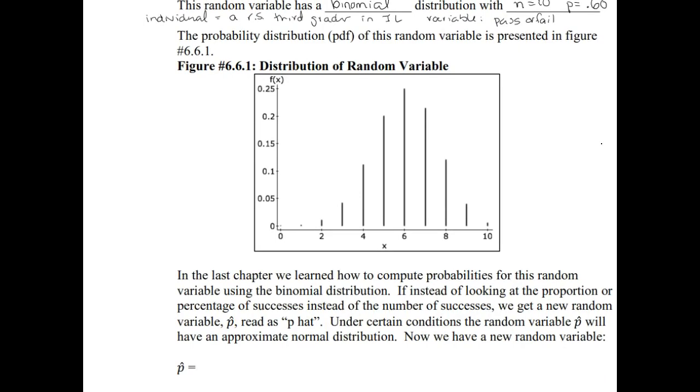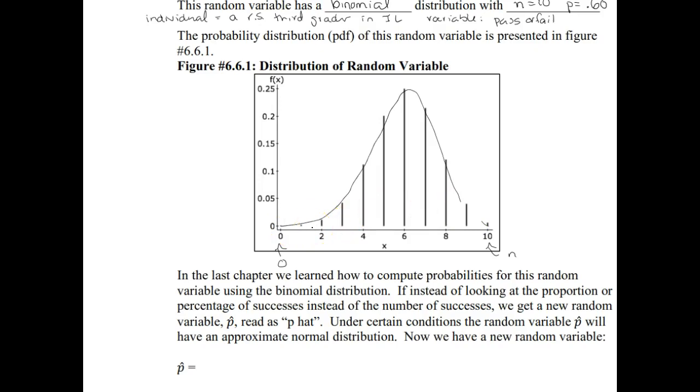I got this off of StatCrunch using the binomial calculator like we used in an earlier section. Again, we can see that this axis runs from 0 up to little n. If we asked 10 third graders whether they passed or failed, and we counted the number who passed, the smallest that could be is 0, the highest is 10. And we can see we're starting to get kind of a bell-shaped curve, with a little skewness to the left.